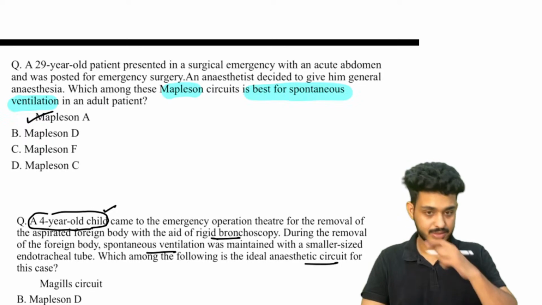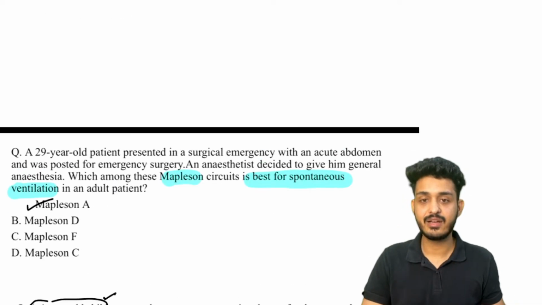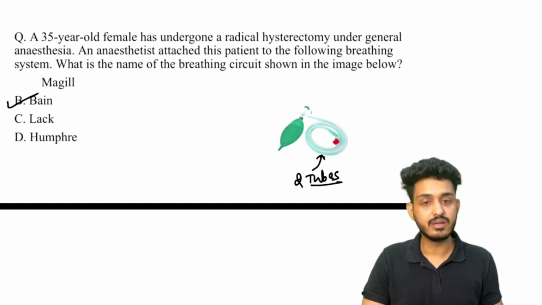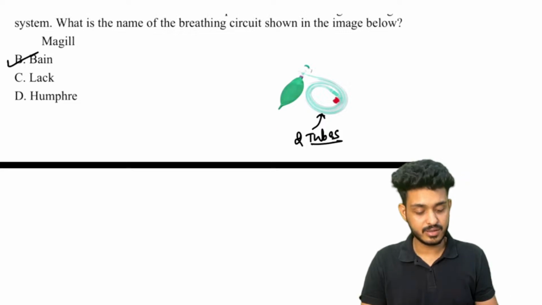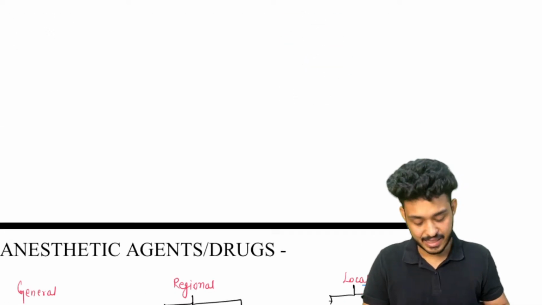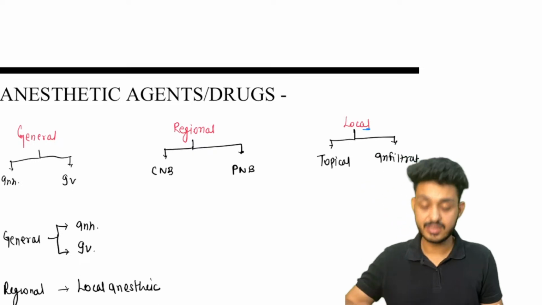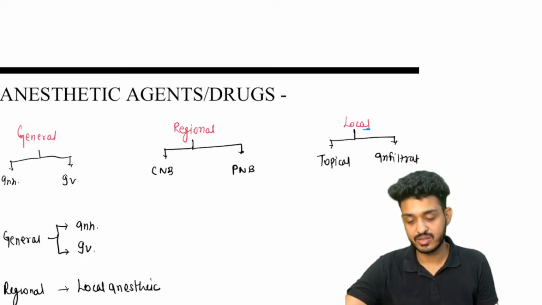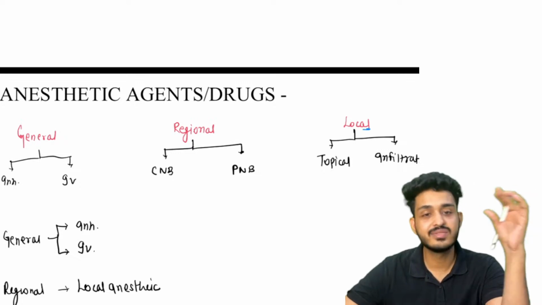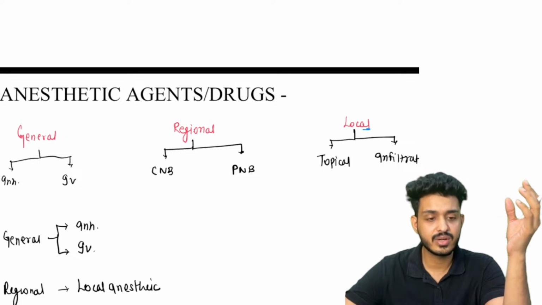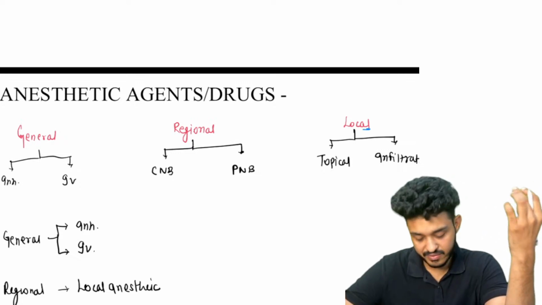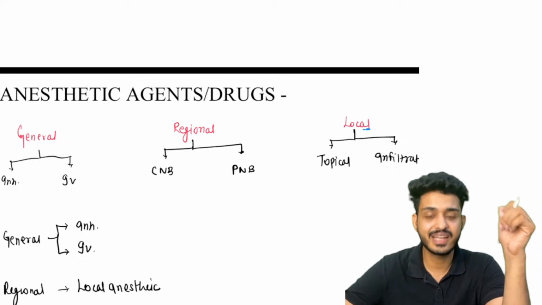Okay, so now we are done with all the basic parts of the system. They have given you many questions in the INI-SET and FMGE examinations, so I have given you all the questions, and now I'm really sure that you will not make the questions wrong. Even if they give you the systemic diagram of the circuit, then also you will get it correct, right? Next that we are going to discuss is about the drugs. We are done with the machines, we have seen the monitors, we are done with the circuits. Okay, short important things we are studying. In 3 hours we cannot complete everything. I think in 45 minutes we will be completing everything.